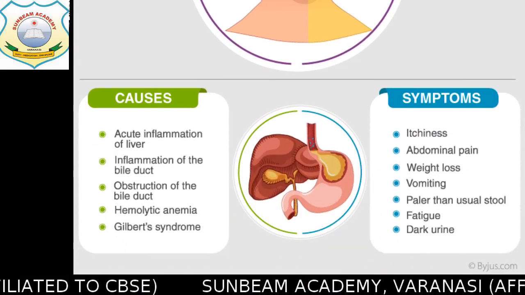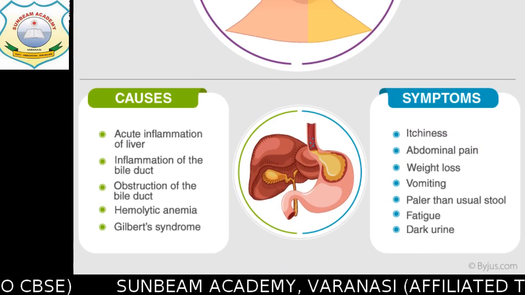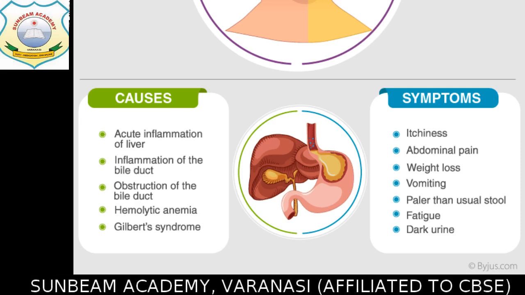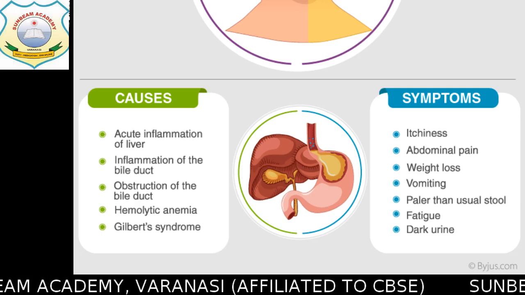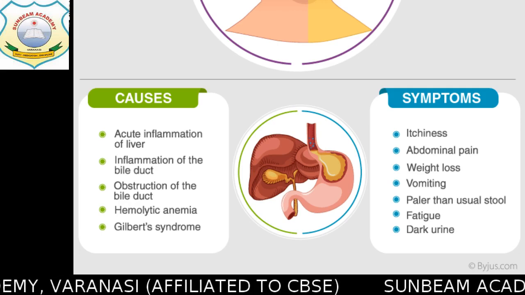So in the case of causes, the very first one is acute inflammation of liver. Acute inflammation, inflammation again means सूजन. तो liver हमारा क्या होता है? सूज जाता है. Next is inflammation of the bile duct.